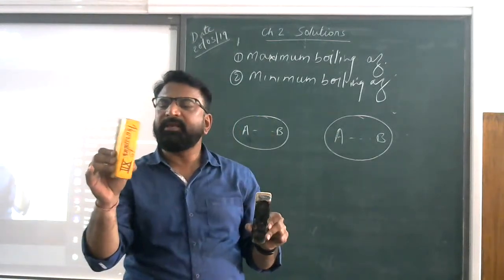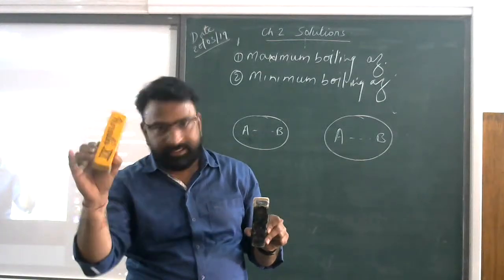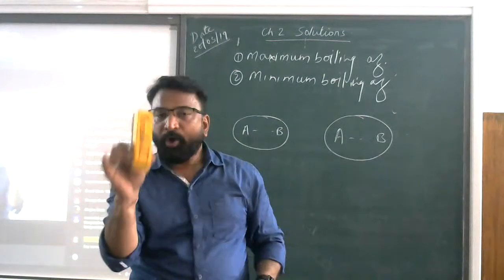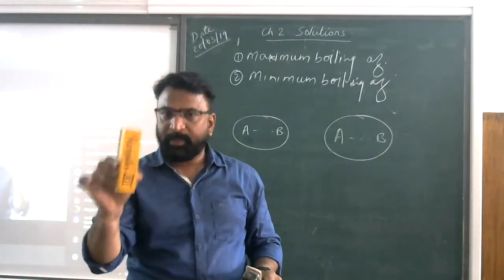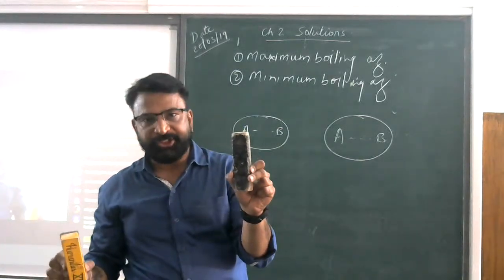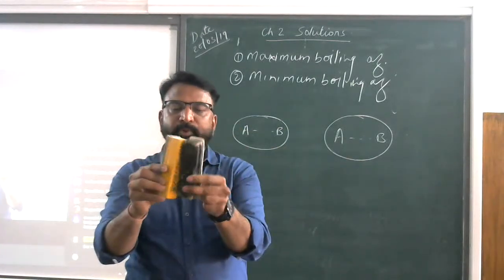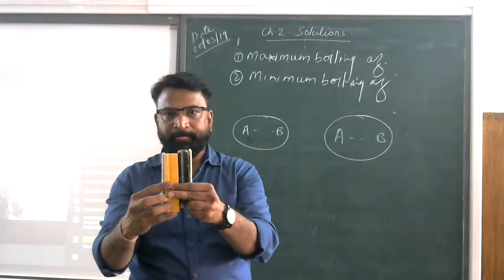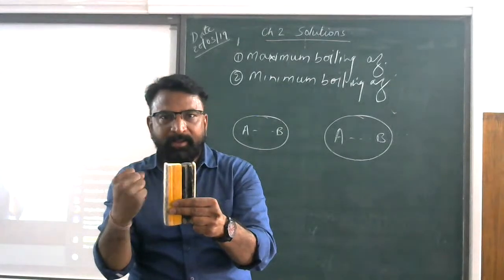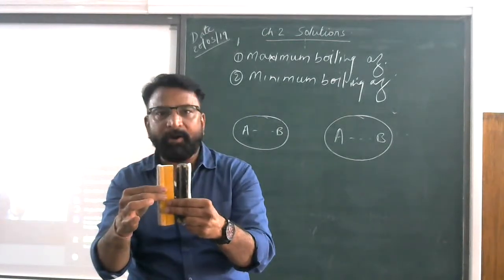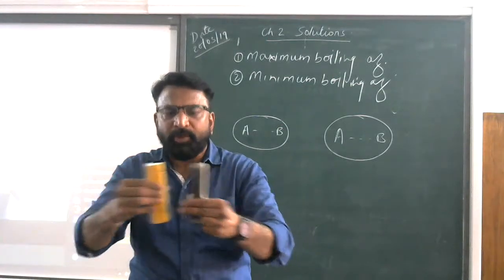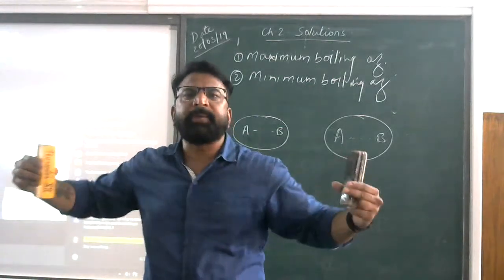Suppose I am taking that one boils at 100 degrees Celsius and the other boils at 90 degrees Celsius. Pure, this yellow duster boils at 100 degrees Celsius and the other will boil at 90 degrees Celsius. Now I mix them together and make the solution. Is it fine? Then a new force of interaction will be generated, beta. This force of interaction may be a hydrogen bond or any van der Waals force. If the force of interaction is stronger, then what happens? It will be very tough for us to separate them.